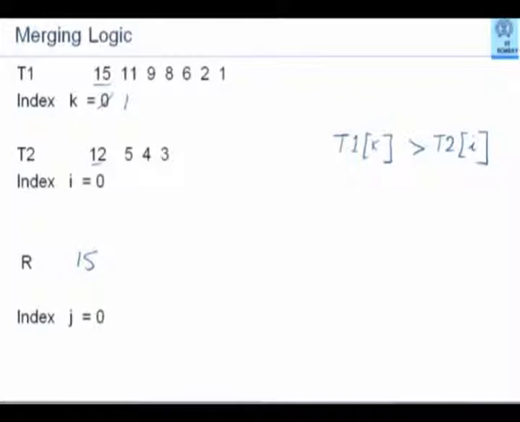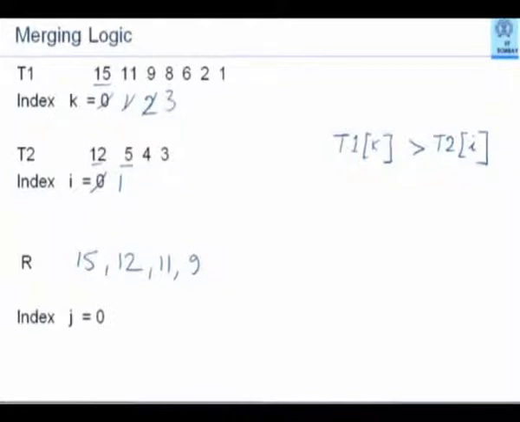Now that k has become 1, T1 1 and T2 0 will be compared. T1 1 is 11, T2 0 is 12. So that means now it is the turn of the element 12 to go in here, which means this will now become 1. Now I am comparing T1 1 and T2 1. So what will go now? 11 and 5 are being compared. 11 is larger. So 11 will go here and this will become 2. Now 9 and 5 will be compared. Remember, now 5 remains the same for some time. 9 and 5 will be compared. 9 is greater. So 9 will come here and this will become 3.